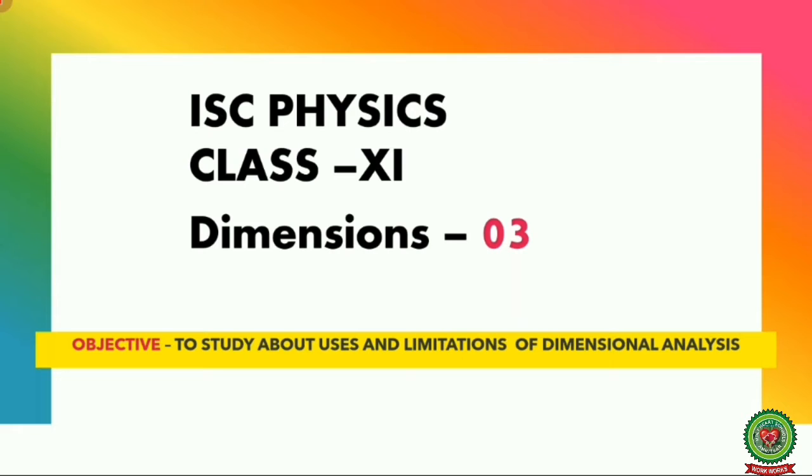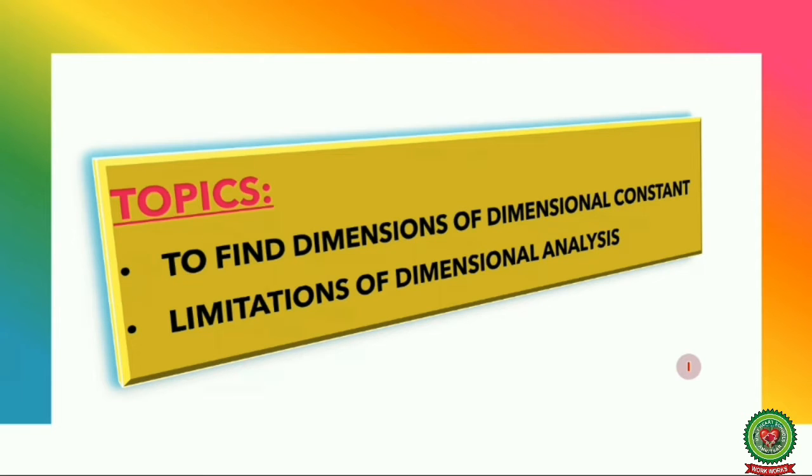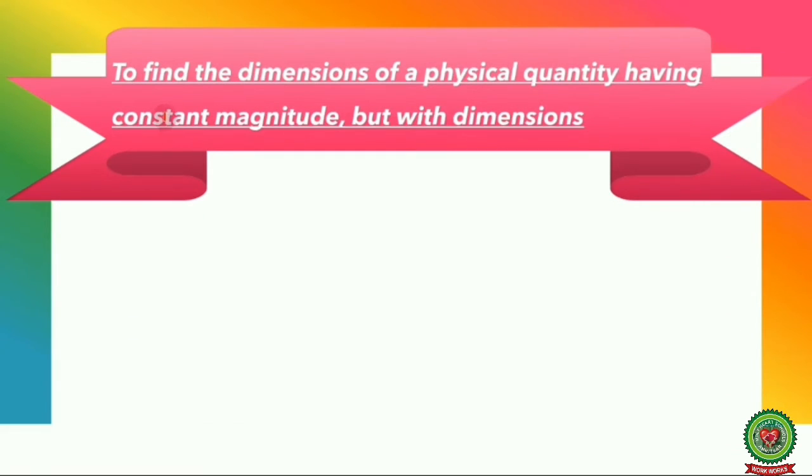We are doing the chapter Dimensions, and today we are going to study the uses and limitations of dimensional analysis. The topics we are going to discuss are finding the dimensions of a dimensional constant, and the limitations of dimensional analysis. Let's see how we can find the dimensions of a physical quantity having constant magnitude but with dimensions.